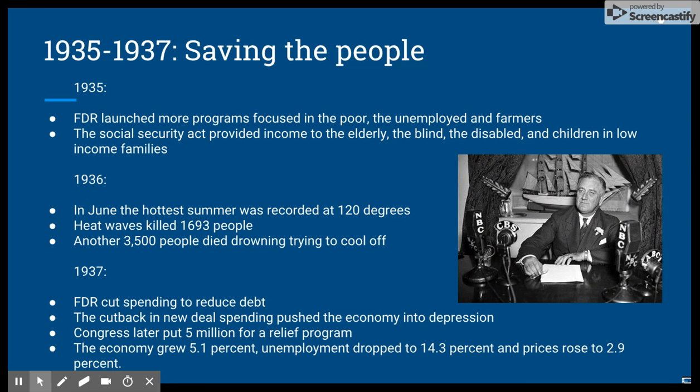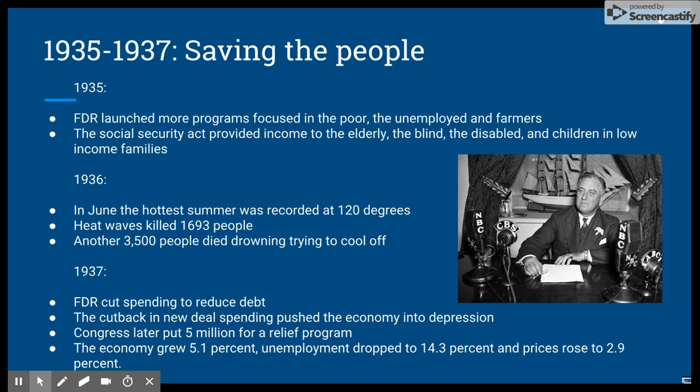Saving the people, 1935 through 1937. In 1935, FDR launched more programs focused on the poor, the unemployed, and farmers. The Social Security Act provided income to the elderly, the blind, the disabled, and children in low-income families. In June 1936, the hottest summer was recorded at 120 degrees. Heat waves killed 1,693 people. Another 3,500 people died drowning trying to cool off.